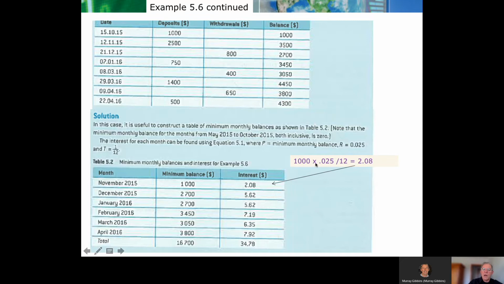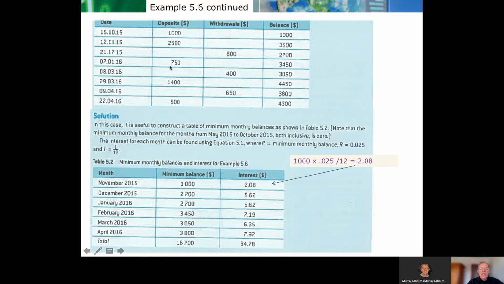So we'll calculate 1 month's worth of interest, $1,000 on that minimum balance, times 0.025 for the year. So we've got to divide by 12 to get 1 month's worth of interest. 2.08 would be the interest for November. We've got to do the same for December. Unfortunately, he took out $800. So even though he started the month of December with $3,500 in, he's taken out $800. So he's going to only earn interest on the minimum balance, $2,700, and work out what the interest is on that using the same principle there.